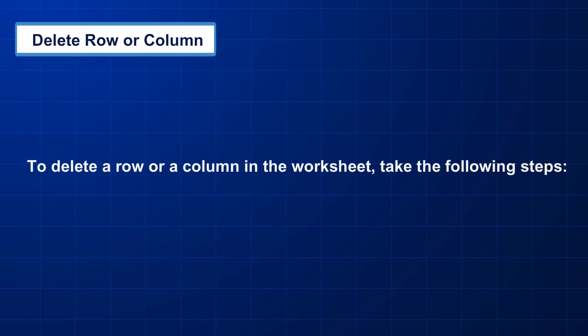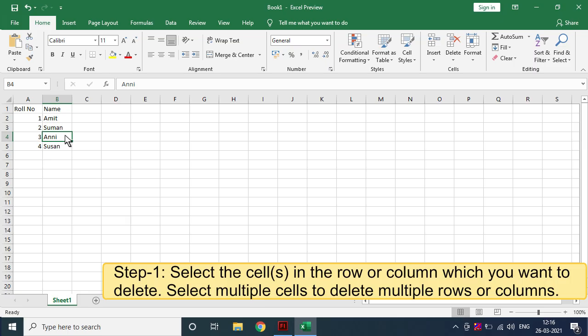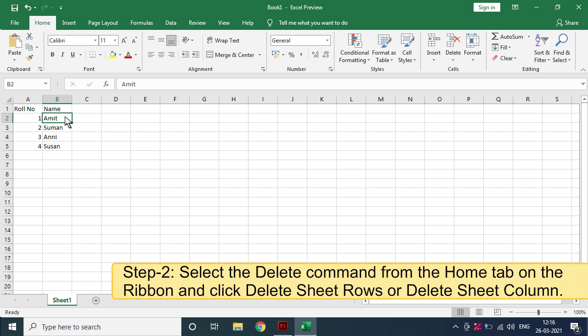Delete row or column. To delete a row or a column in the worksheet, take the following steps. Step 1. Select the cells in the row or column which you want to delete. Select multiple cells to delete multiple rows or columns. Step 2.